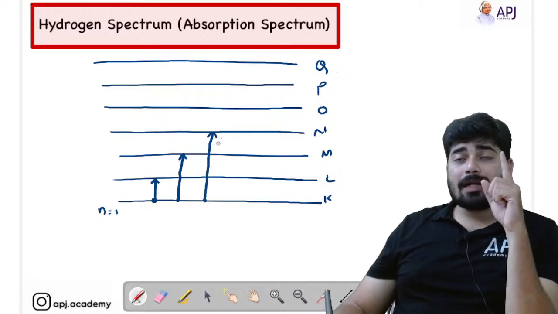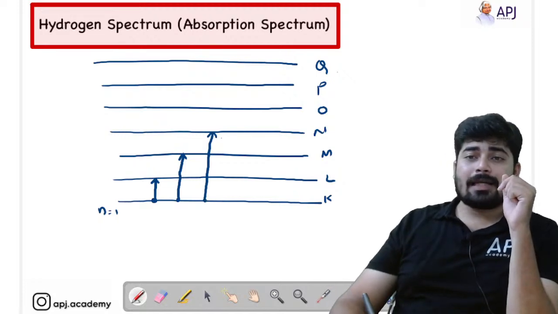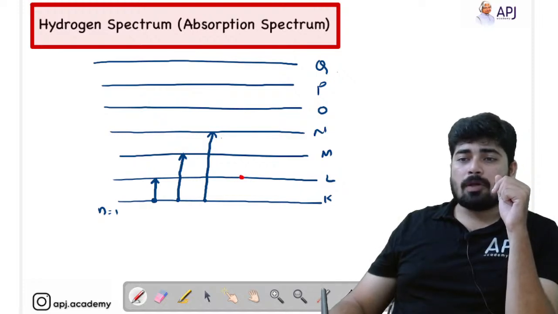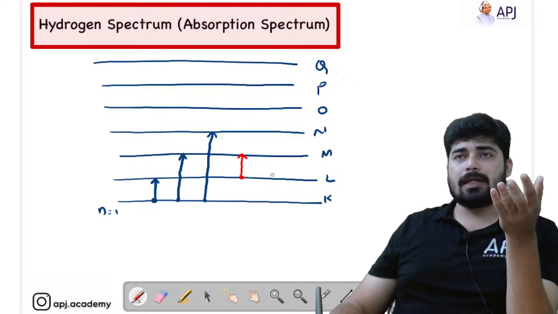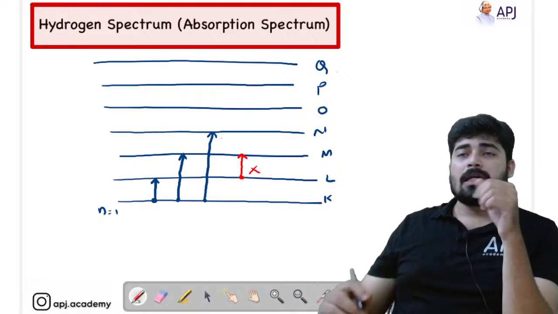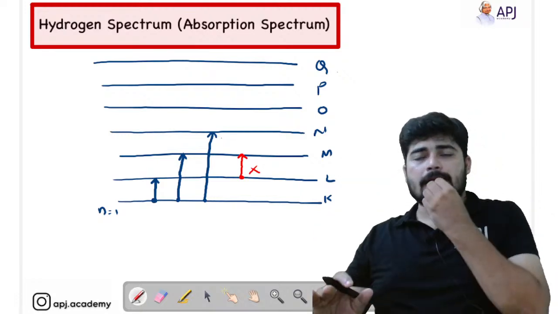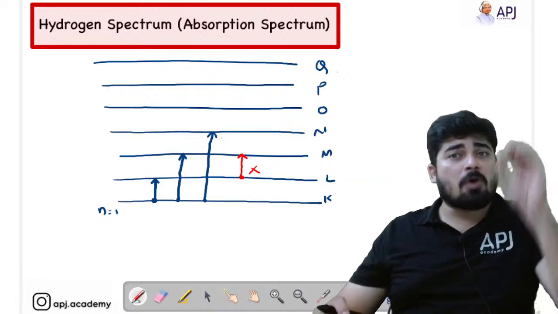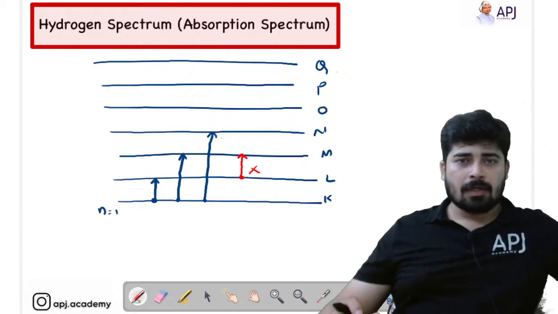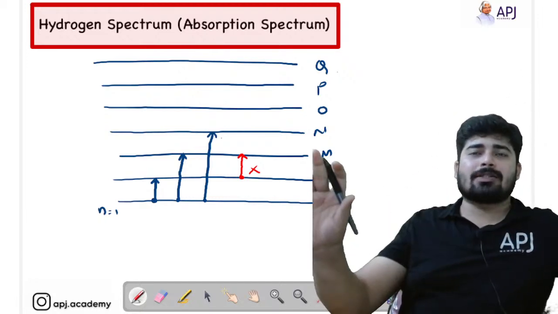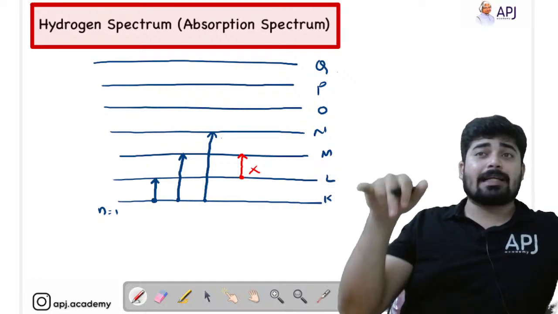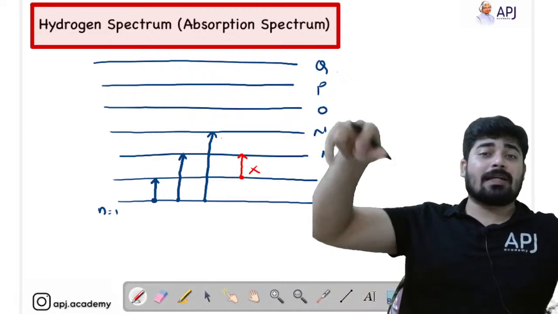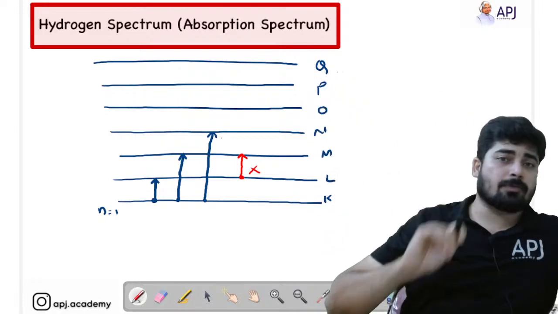Here you have to understand one thing: in the case of the absorption spectrum, we do not get a line from 2 to 3, or 3 to 4, or 2 to 4. This is wrong. The absorption spectrum is only obtained when the electron from the ground state jumps to the higher state. Other spectra are not considered as the absorption spectrum. If the electron is present in the second shell, absorbs energy and gets excited to the fourth shell, that is not absorption spectrum.